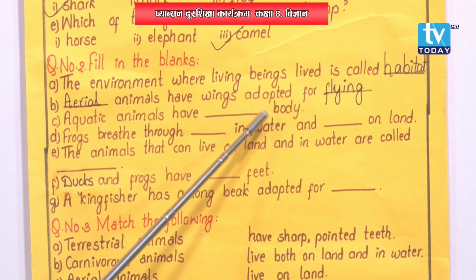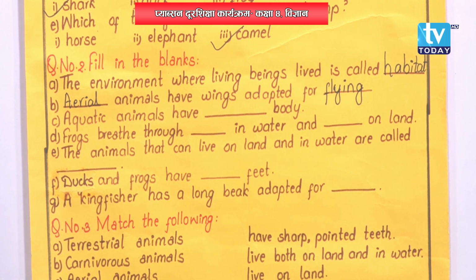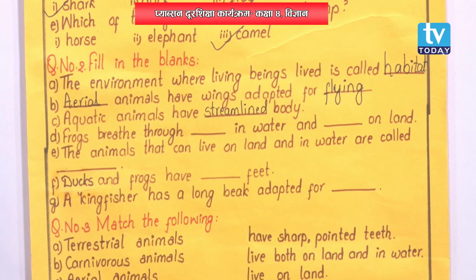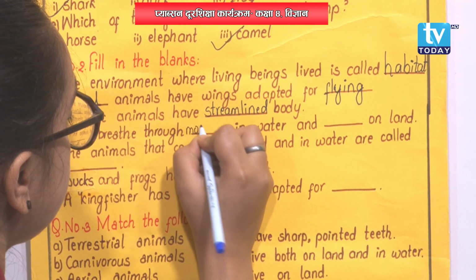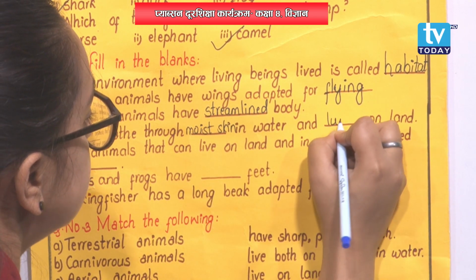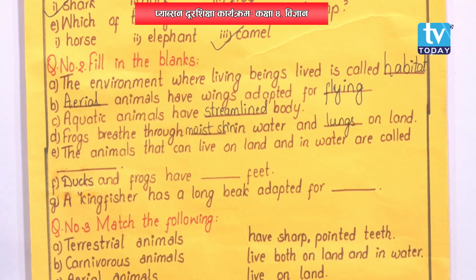Now, number C. Aquatic animals have dash body. What sort of body do aquatic animals have? The first point that we discussed in today's class, that is aquatic animals have streamlined body. And number D. Frogs breathe through dash in water and dash on land. In water they breathe with the help of moist skin, and lungs on land.